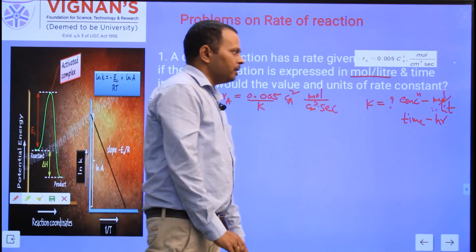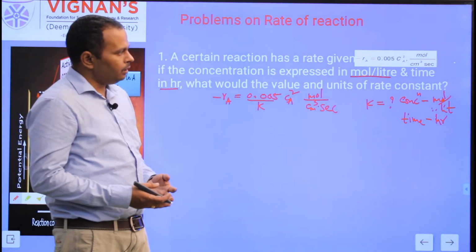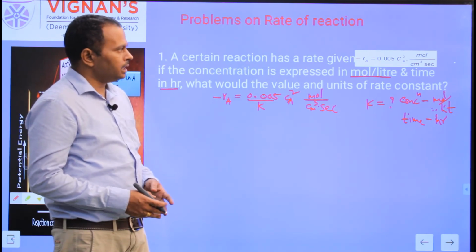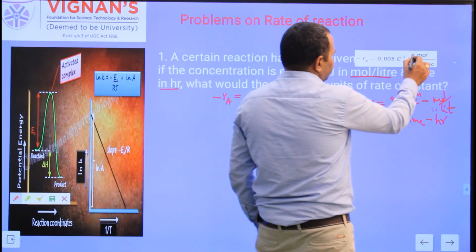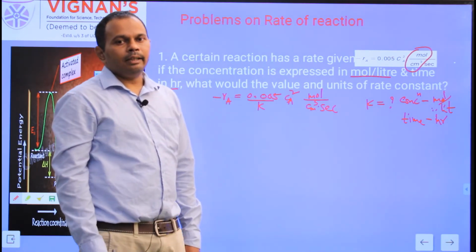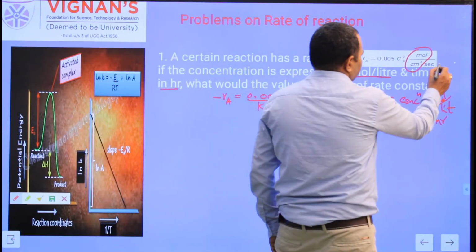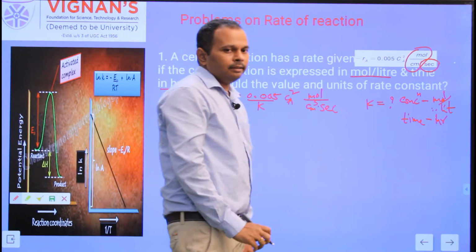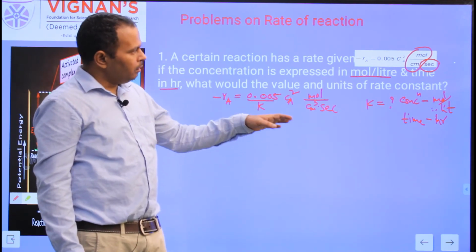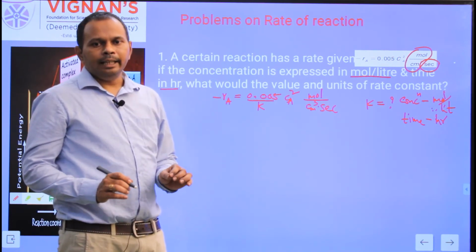Time units are hours. So before you express the rate constant units in mole per liter and hour, the given rate of reaction has the concentration expressed in moles per centimeter cube, and time expressed in seconds. So before you convert these units to mole per liter and hour, first write the rate constant units.